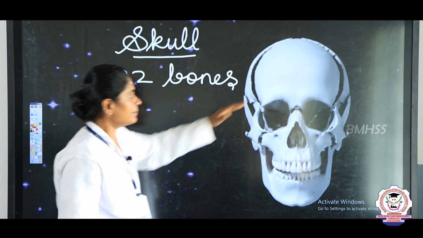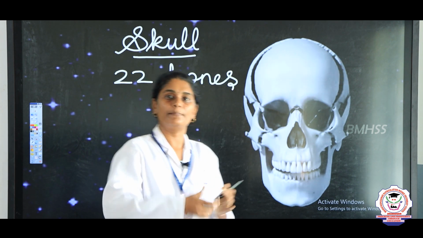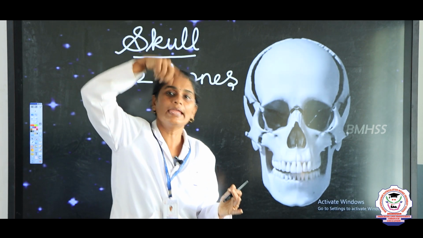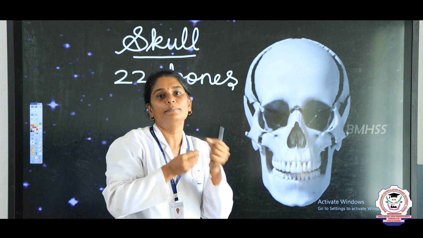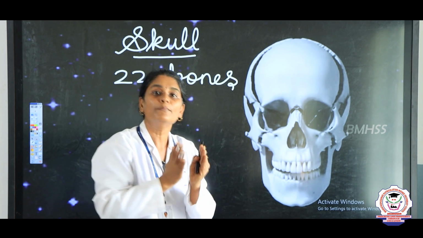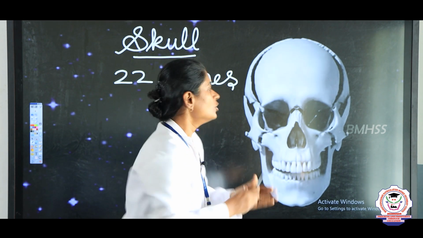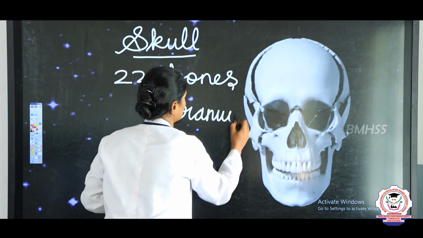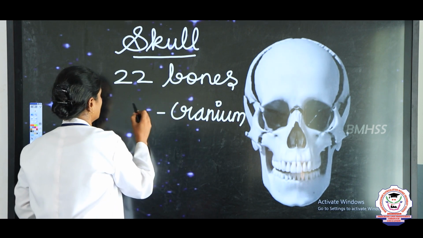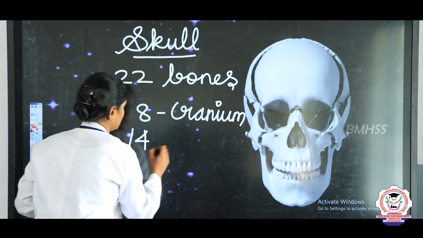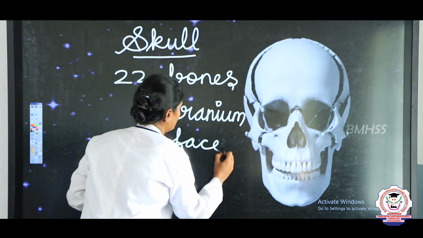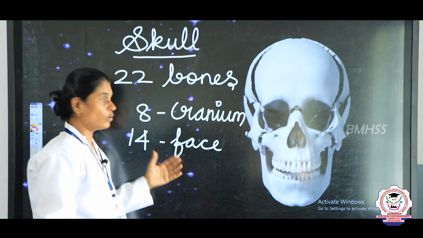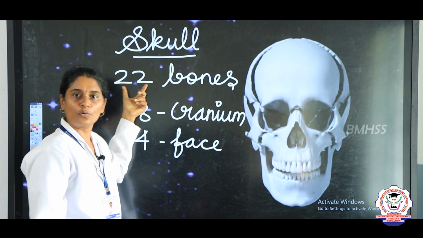So, here 8 bones will be in the cranial part. Cranial part means the upper portion of the head. The upper portion of the head has 8 bones which are joined together by sutures, right. So, they are immovable bones, we cannot move those joints, right. So, totally in the cranium there will be 8 bones, and in the face you can see 14 bones. So, totally in the skull there will be 22 bones, right.